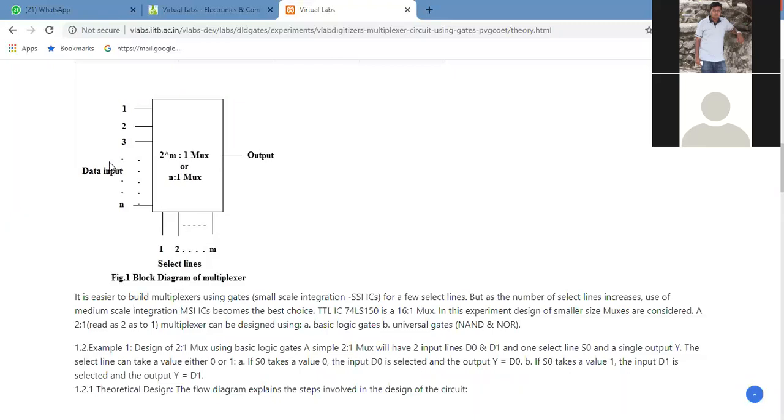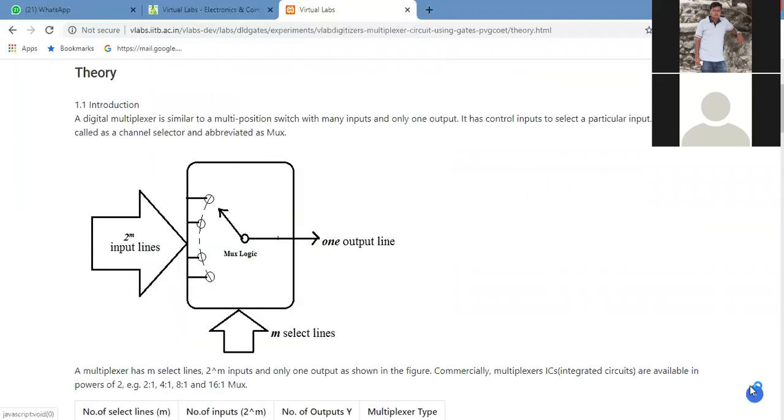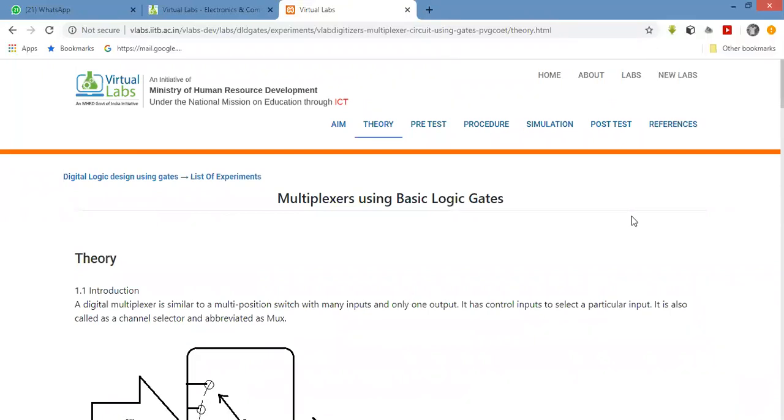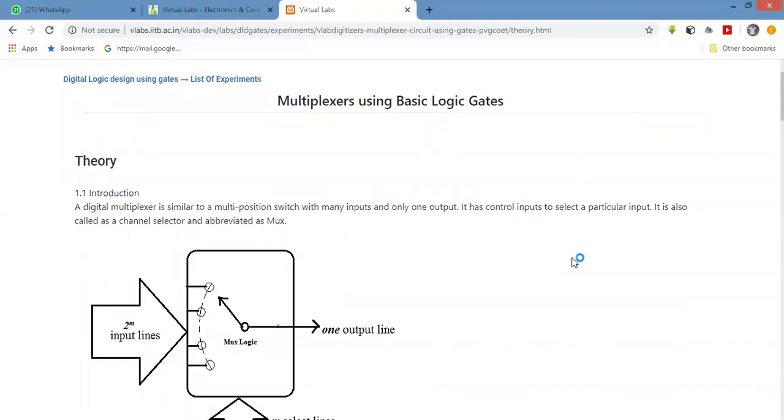We can design a multiplexer with the help of basic gates, AND gate and OR gate in series.